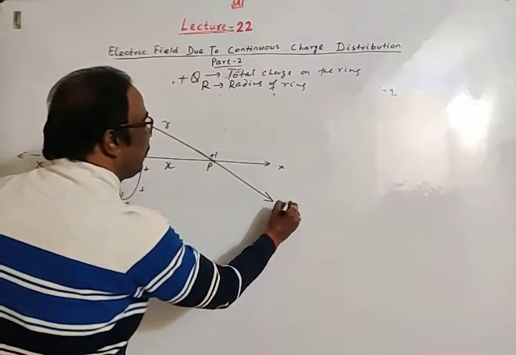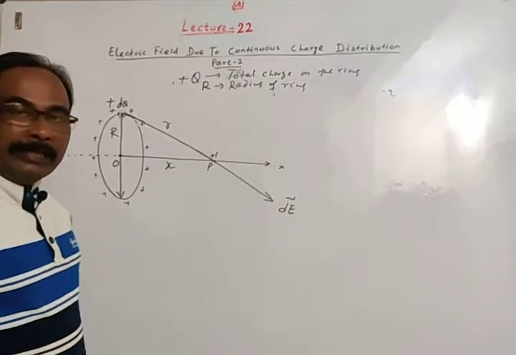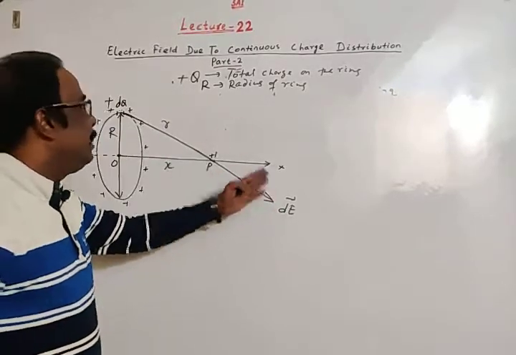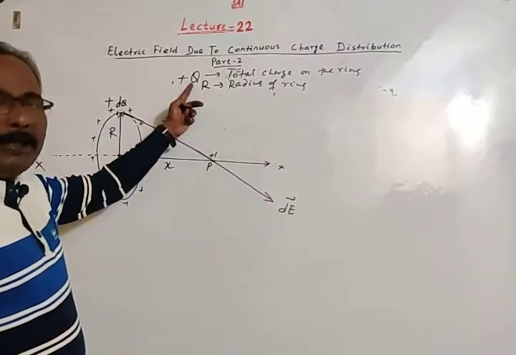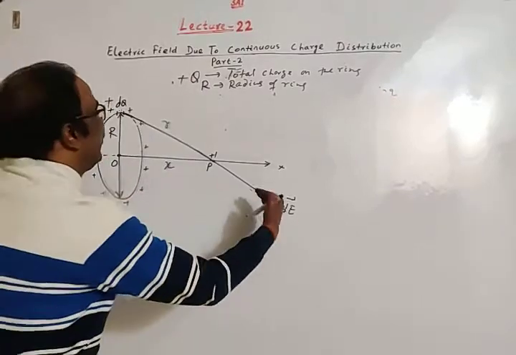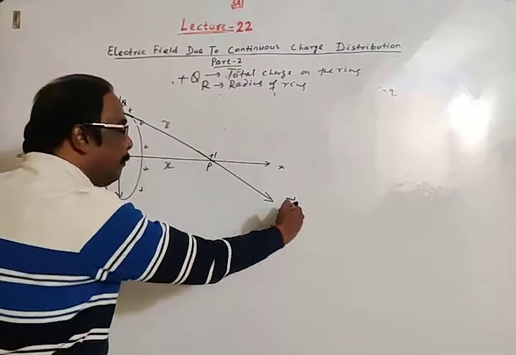Let this distance be r. Then the electric field due to this plus dq is dE. If the charge were negative, it would be minus dq, and the electric field would be towards dq. This is away from dq.